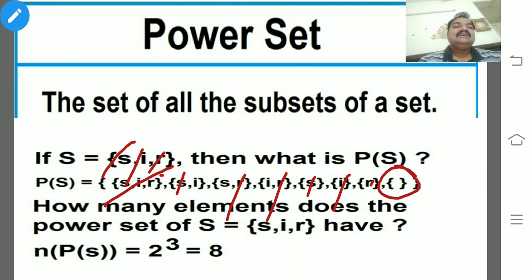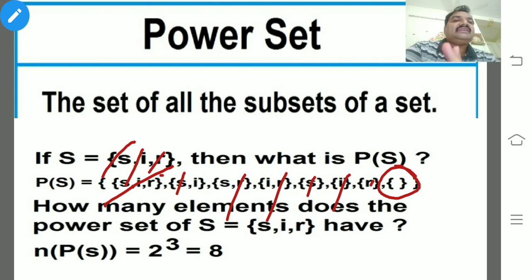The null set is a subset of every set. These two are very, very important: every set is a subset of itself, and the empty set is a subset of every set. Remaining ones we can go with according to the probability. So here we have three elements, so you go with the single letter, two letter and three letter possibilities. So finally we got 8.